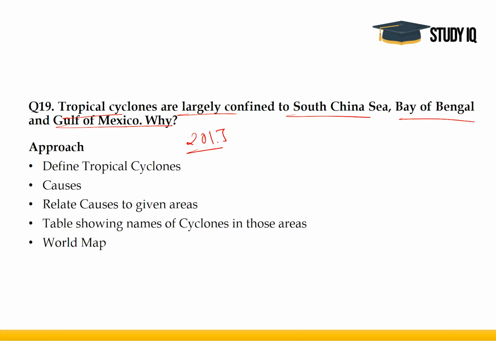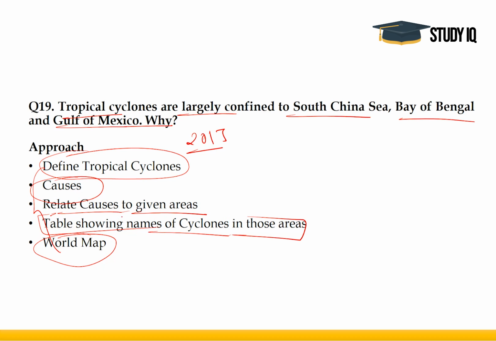So, as we generally follow the approach, you will just define tropical cyclones in the beginning because this is the topic of the question. Then we will be giving the causes of tropical cyclones. Then we will be relating those causes to given areas. Then we will be giving the world map. Now these four things are very important. This is a table where you can show names of cyclones in those areas. Now, this is something which is extra, and this can give you some extra